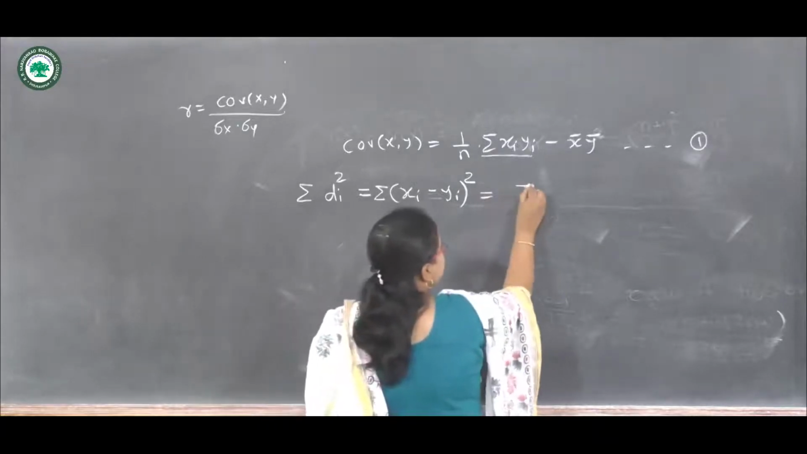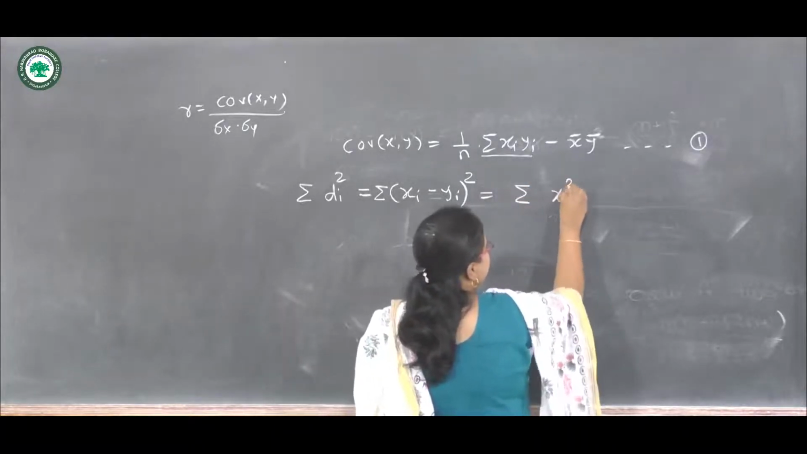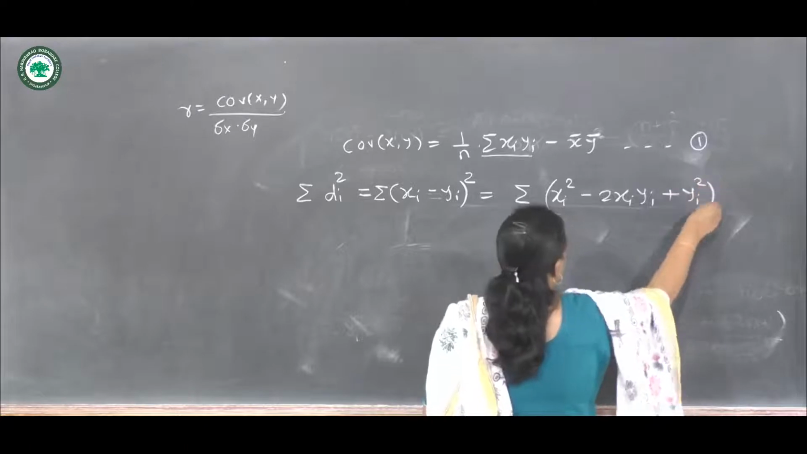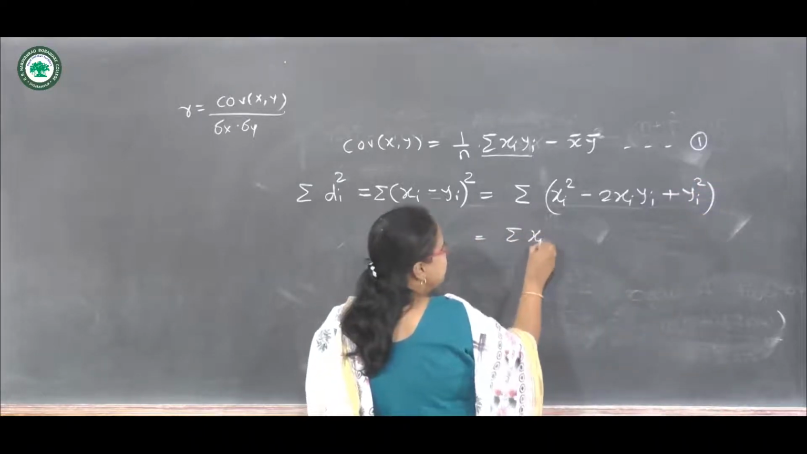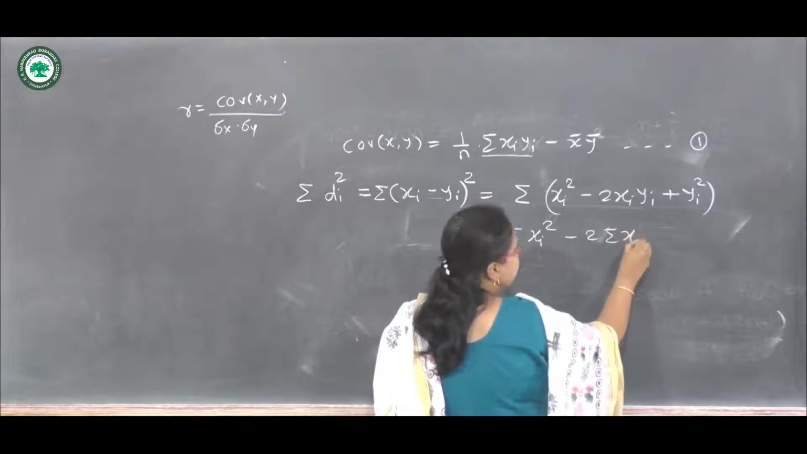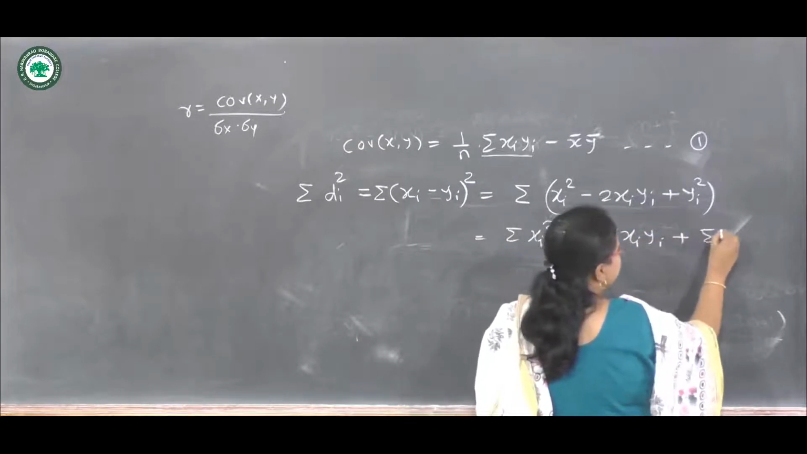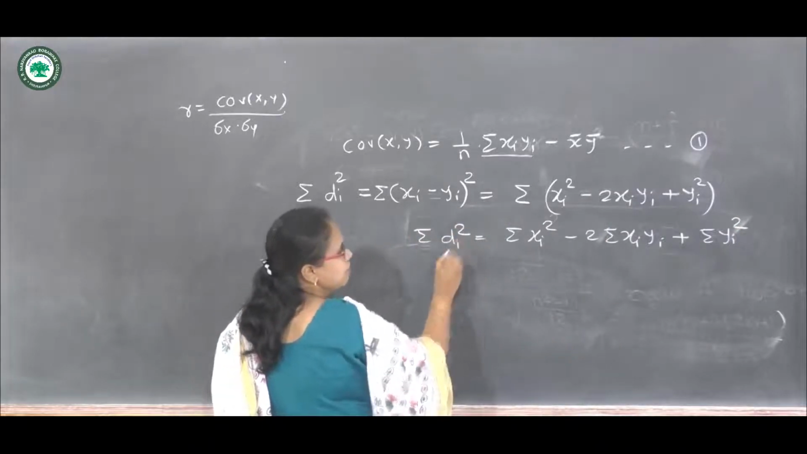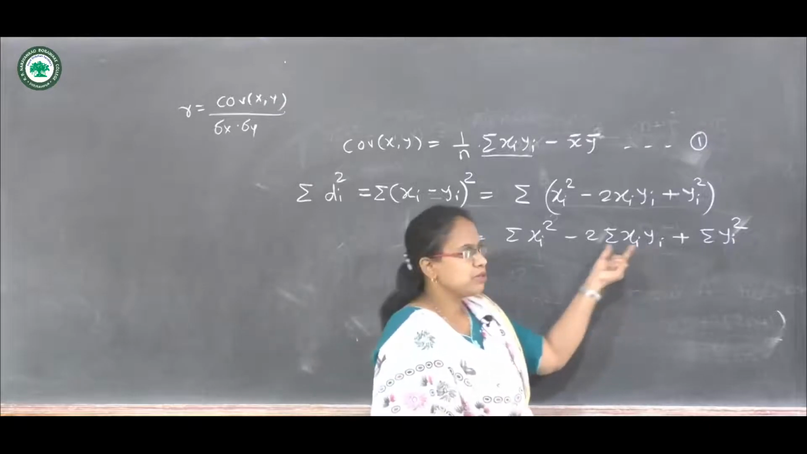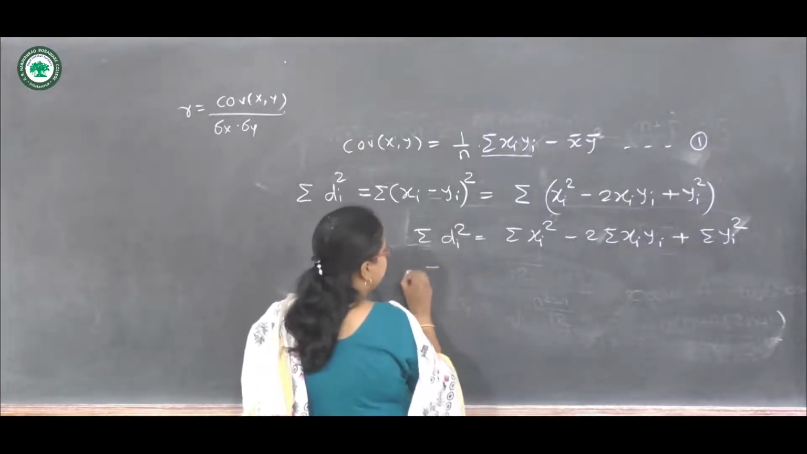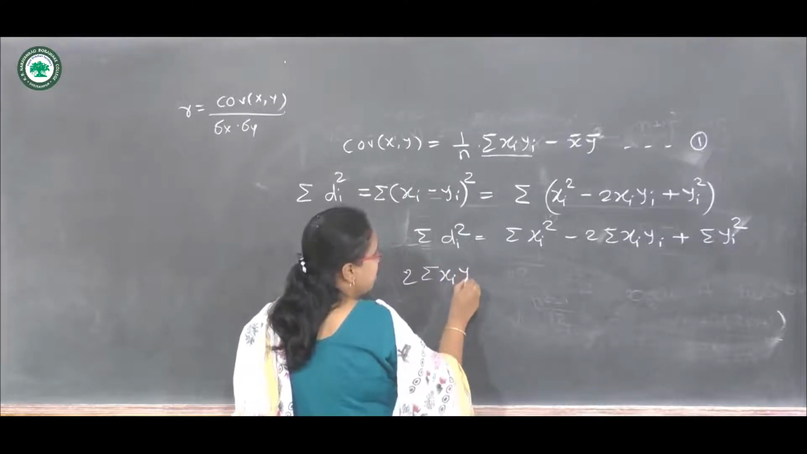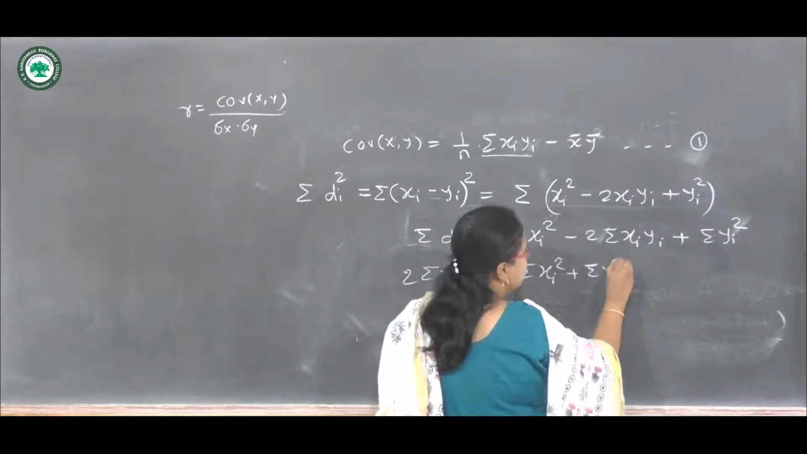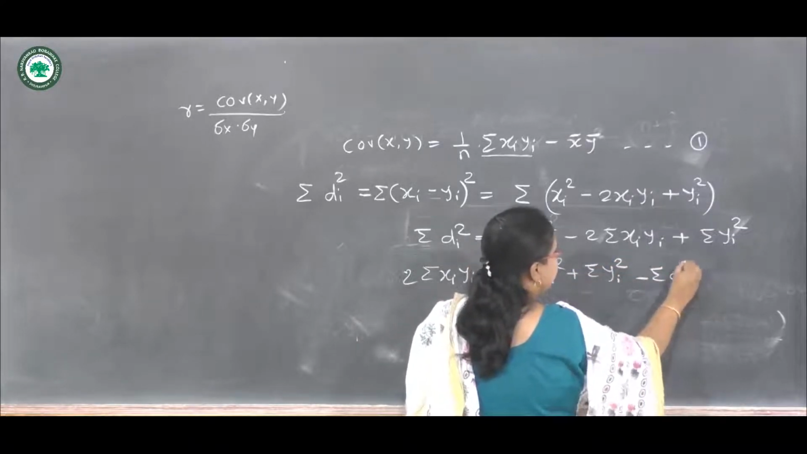Now we can solve this bracket square as xi square minus twice xi yi plus yi square. Now take the summation sign to each, which gives summation of di square. Now we want this term, so arrange this. So 2 times summation of xi yi is equal to summation xi square plus summation yi square minus summation di square.